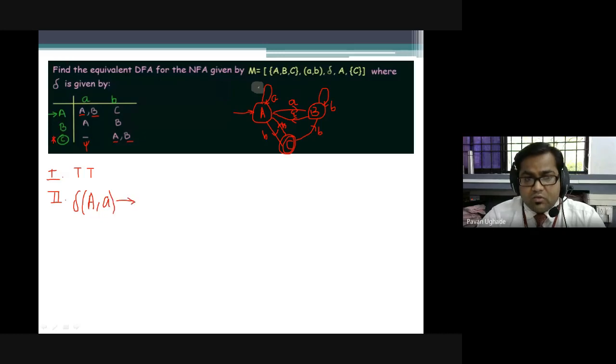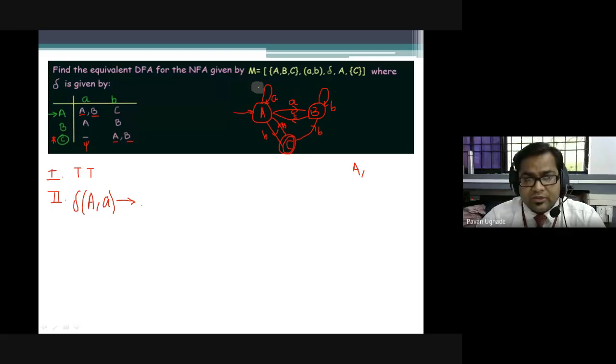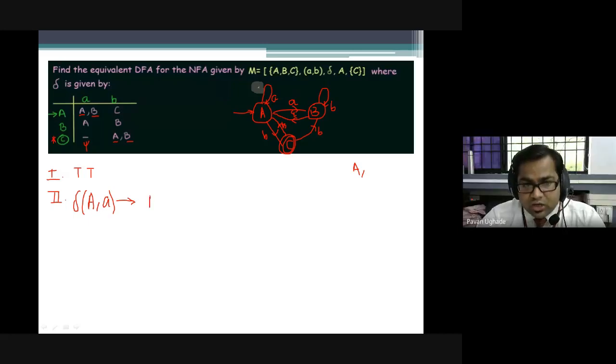What will we be getting now? I'll be writing that I'm processing A, somewhere in rough. Now A over A, what will I be getting, guys? A over small a; you can see the transition table and explain to me. It is A comma B. Either A or B, right? So what I'll be doing is making the union of this, and this is a new state for me.